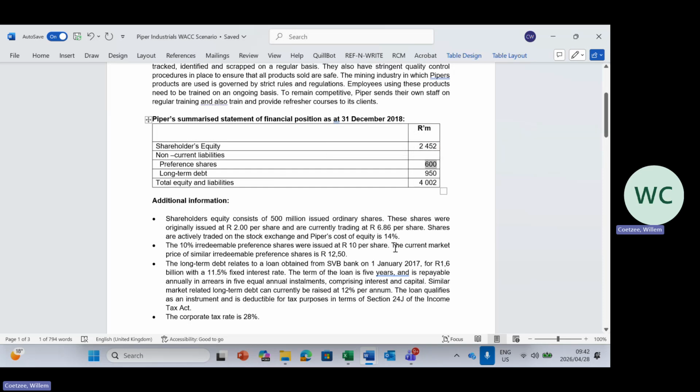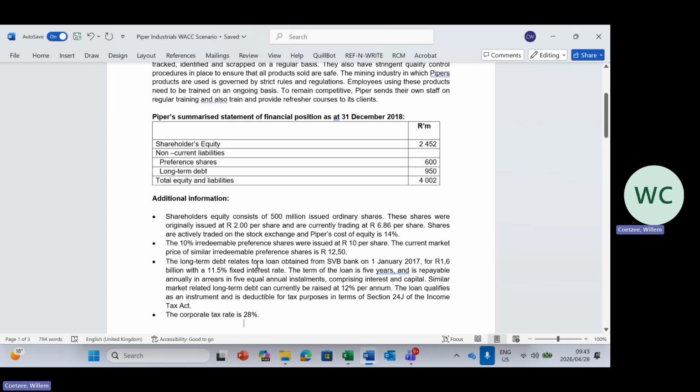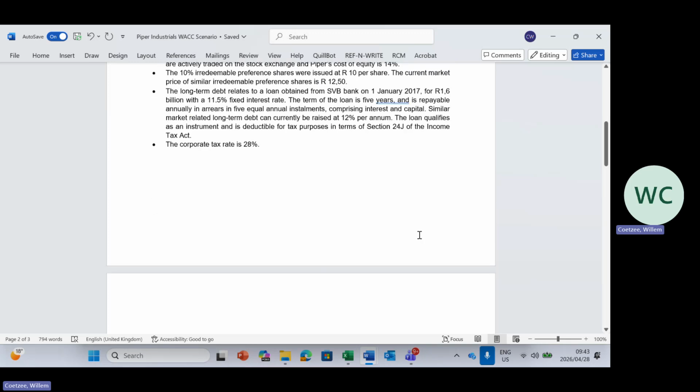The current price of similar irredeemable preference shares is R12.50. Remember, it's not these shares. It is just similar. Okay, it's not these shares, similar. So another company with similar characteristics of those investments for the holder of those shares will be trading at R12.50. The long-term debt relates to a loan obtained from SVB Bank on 1 January 2017 for 1.6